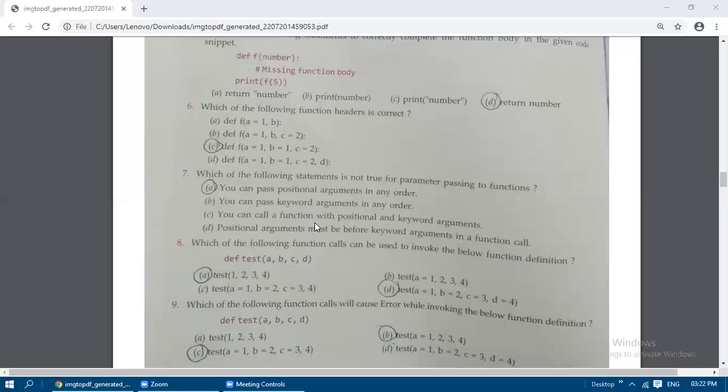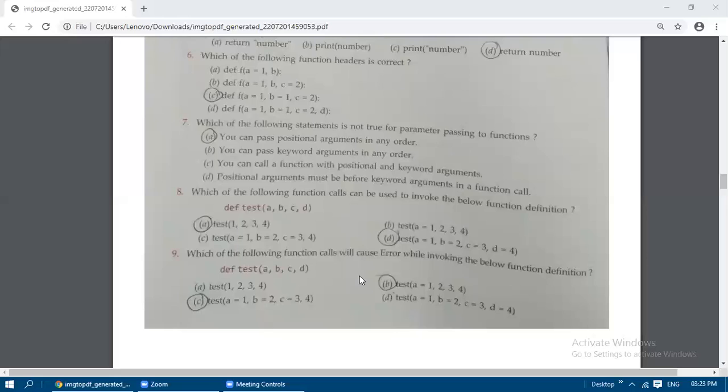According to the fourth rule, C and B are not satisfying that rule, so we need to use these two methods only. We need to invoke the function definition in these two ways only, that is A and D.